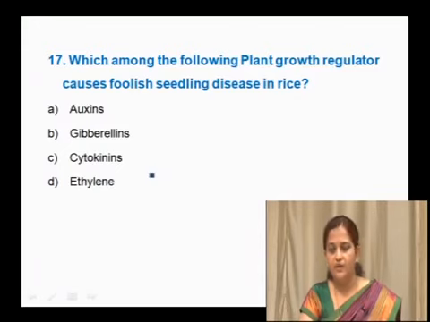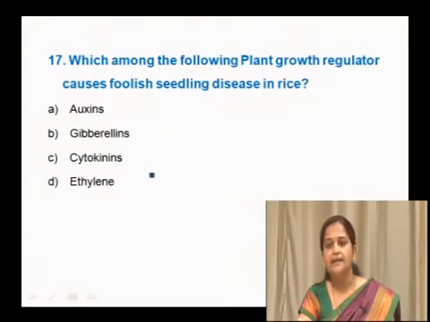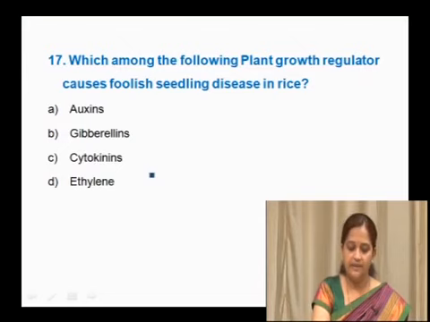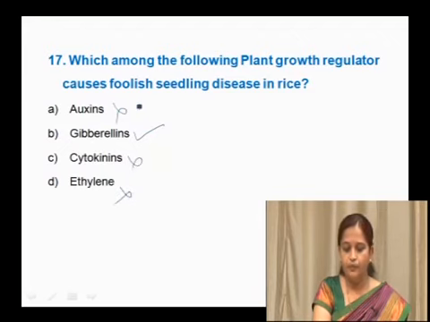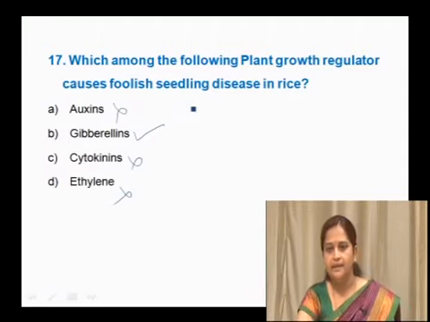The fungus Gibberella fujikuroi: it was seen that due to infection by that fungus there is elongation in the internodes, and that disease is called Bakanae disease, and the answer for this is gibberellins. It is not auxin, cytokinins or ethylene. Bakanae disease or foolish seedling disease in rice is caused by gibberellins.